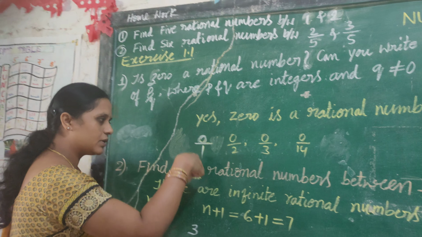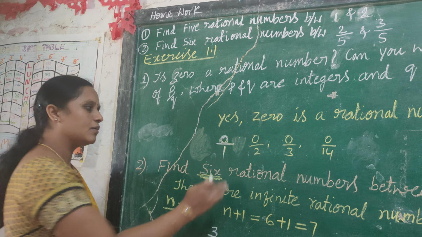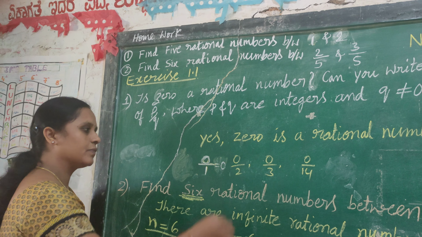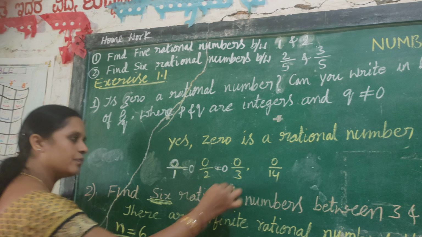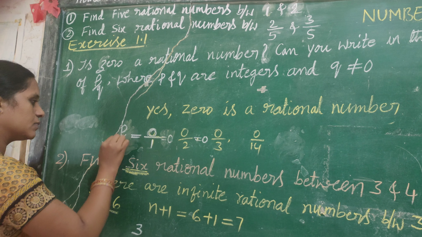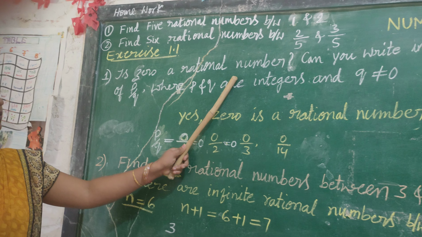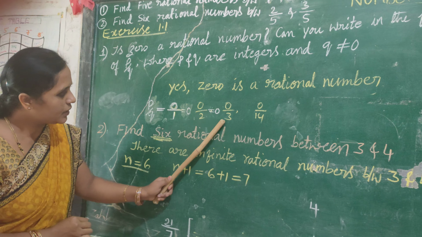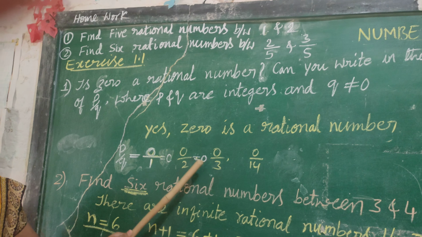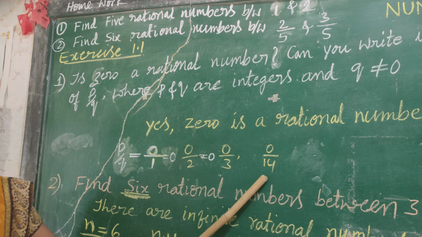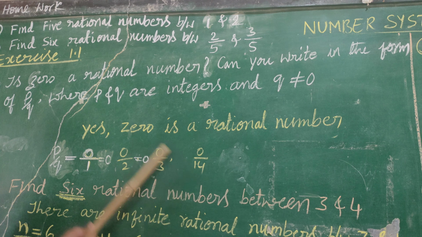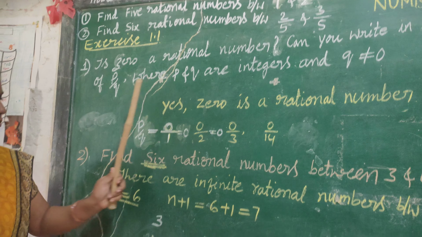In the denominator, what is present? 1. You can write any number in the denominator. So 0 by 1 is 0. 0 by 2 is 0. So 0 can be written in the form of P by Q. That's why 0 is a rational number. You can look at this one. The denominator Q is not equal to 0 because 14 is present, 3 is there, 2 is there, 1 is there. The denominator Q is not equal to 0. So this condition also holds good. That's why 0 is a rational number.